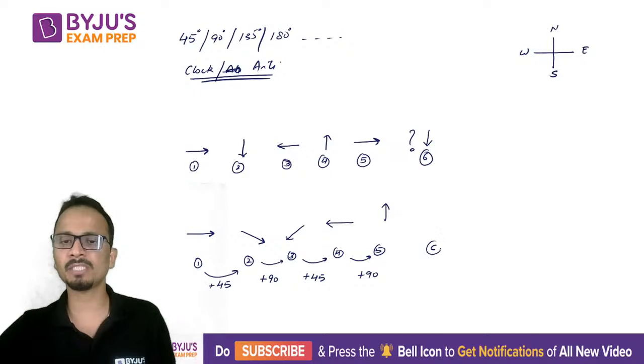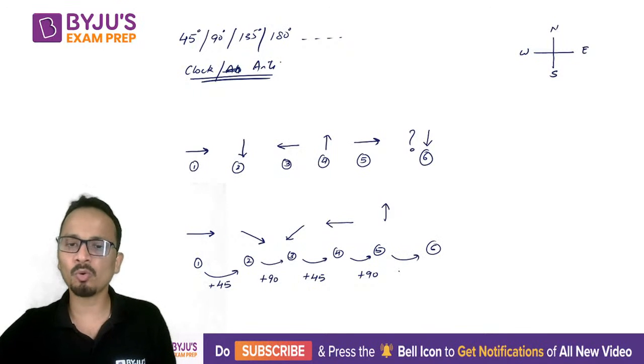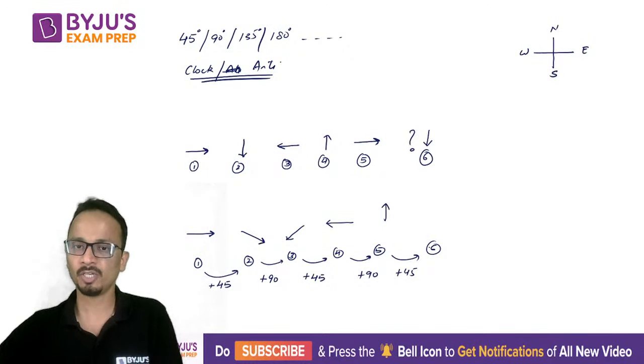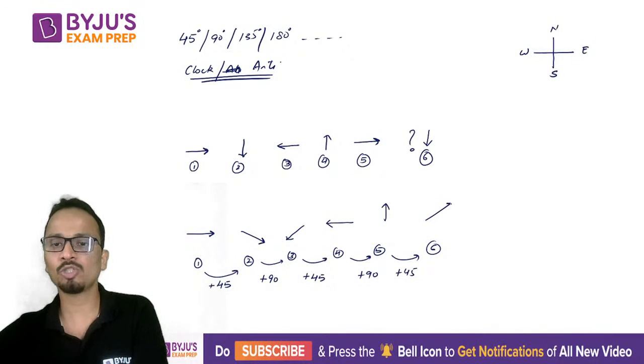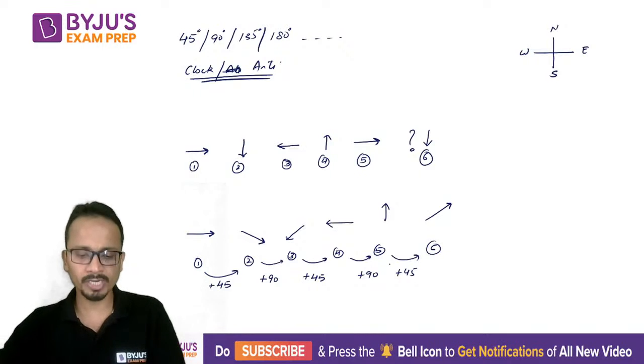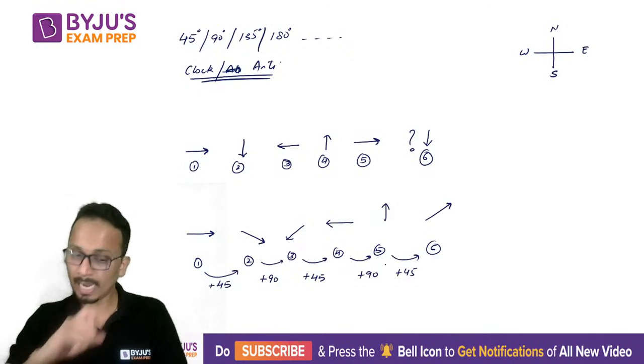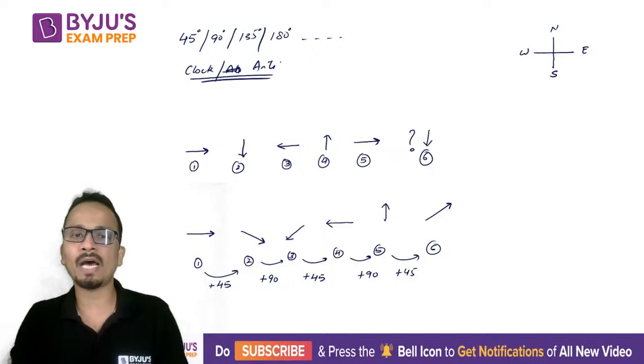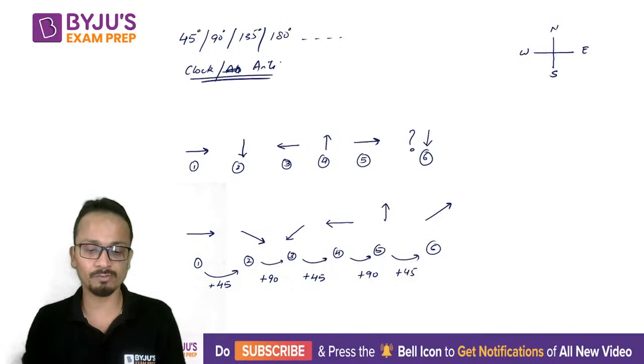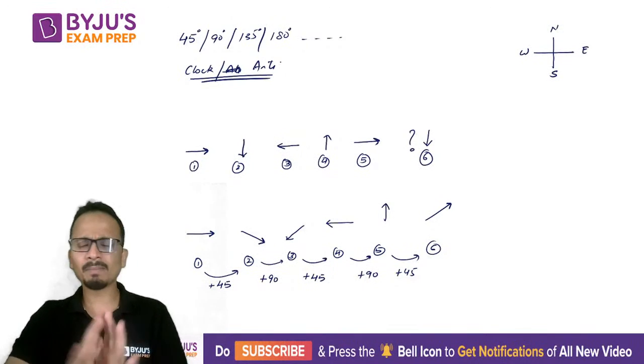So for figure number 6, there should be a rotation by 45 degrees in the clockwise direction. Okay, so the next arrow should be like this, pointing towards northeast, and almost each and every one of you has given a correct answer. That is wonderful. Okay, now understand the pattern here.